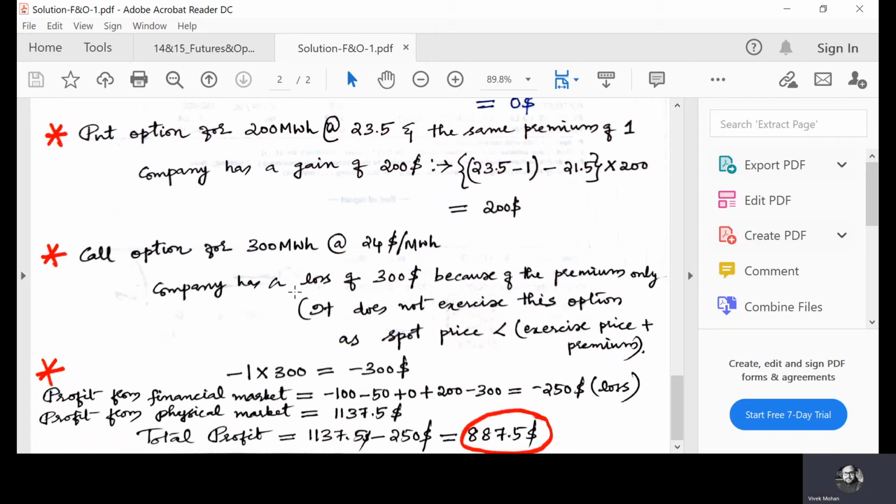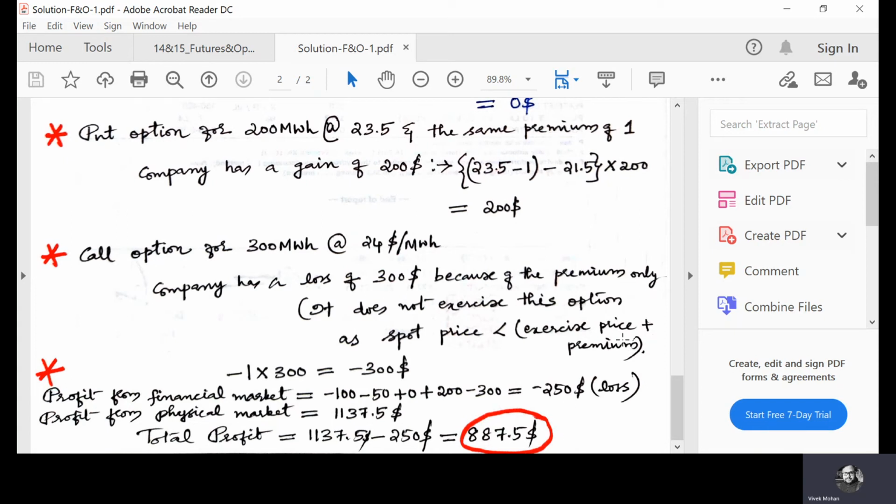The spot price is less than the exercise price plus premium. Spot price is 21.5, exercise price is 24, and 24 plus 1 is 25. So 21.5 is less than 25, and the company is not going to exercise this contract.